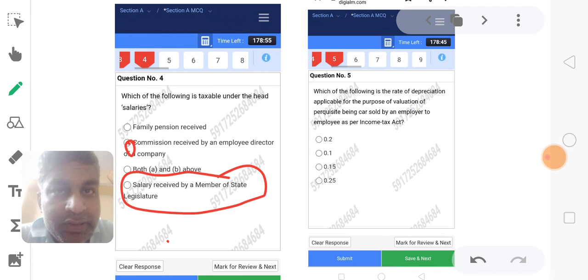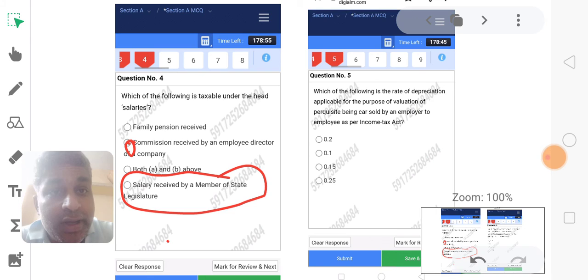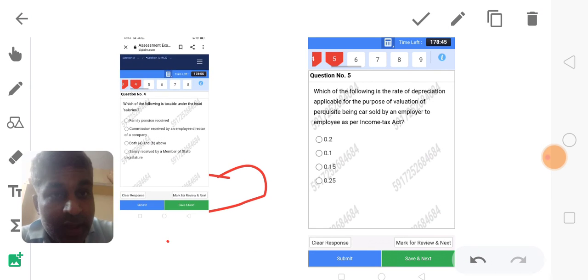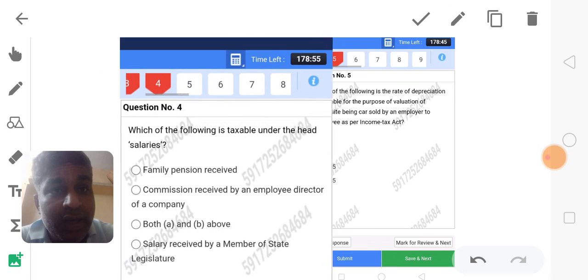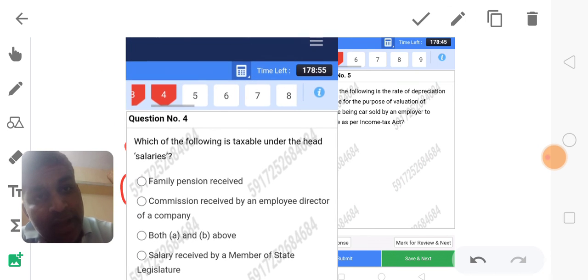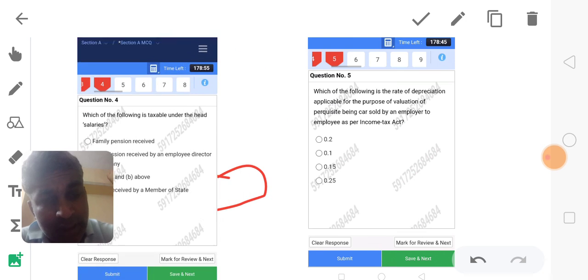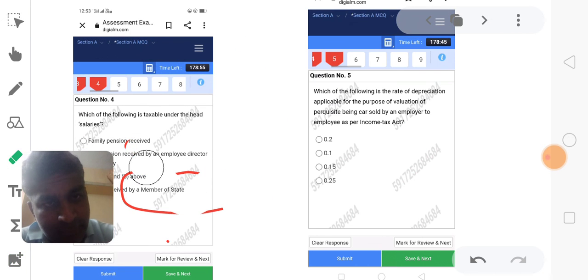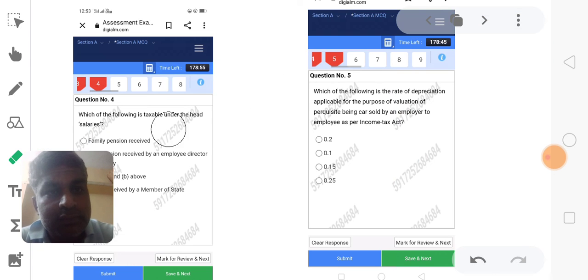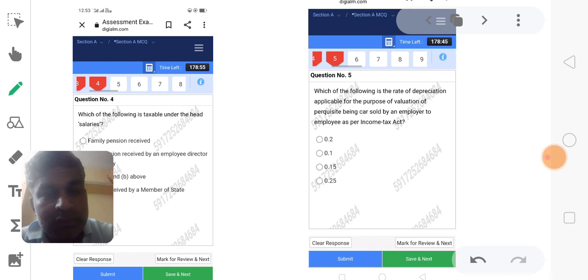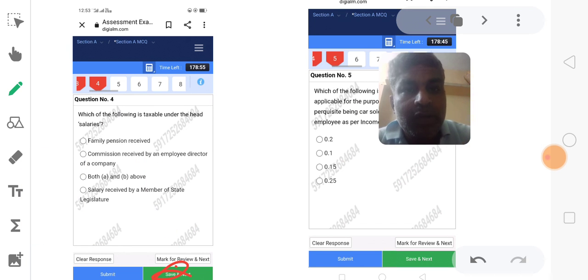Next, the same procedure again: we click the save button. Whenever we select this option, only the one with the green light will be activated here. Otherwise you can't proceed. Then click save and then save. So this one option will be commission received.